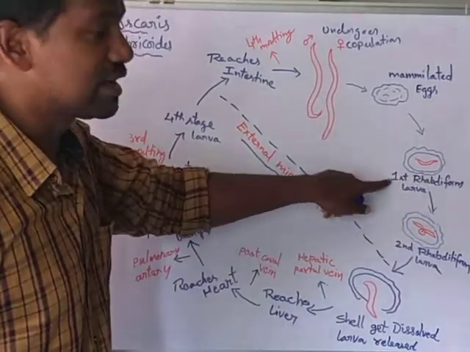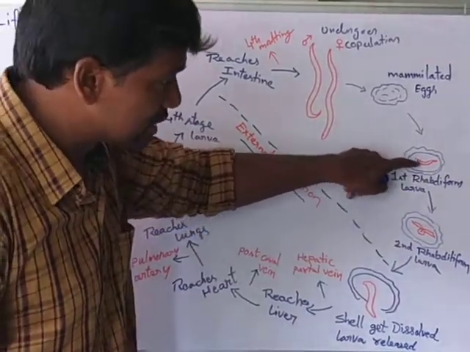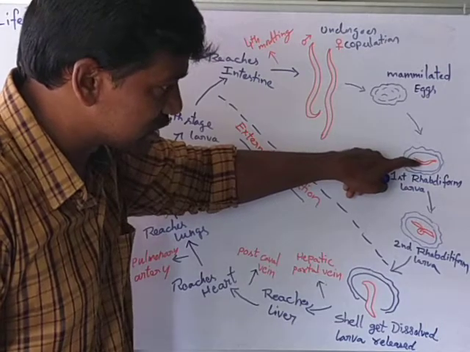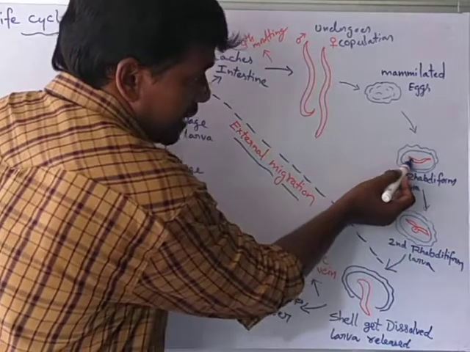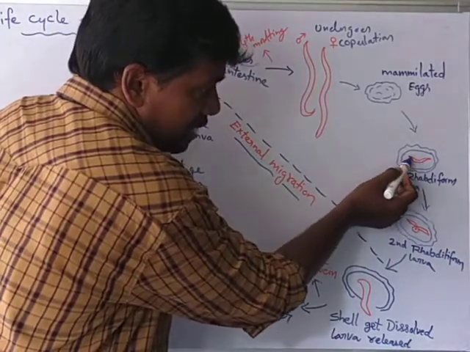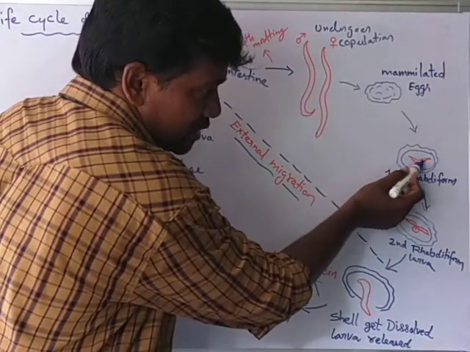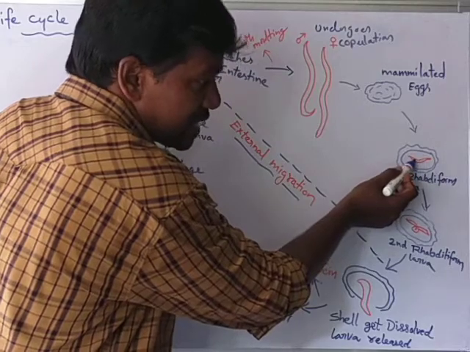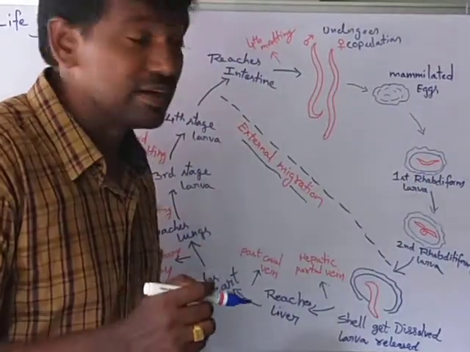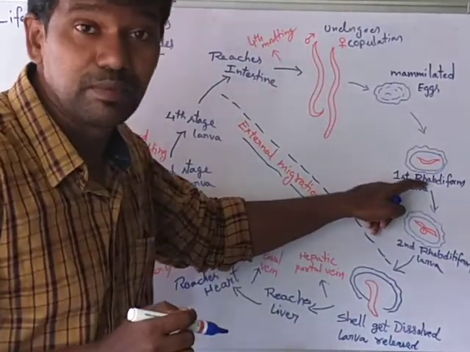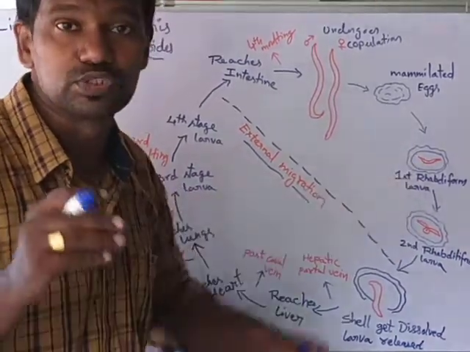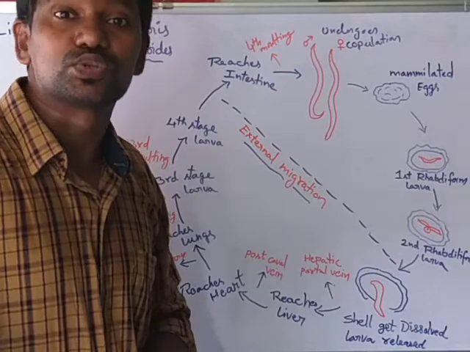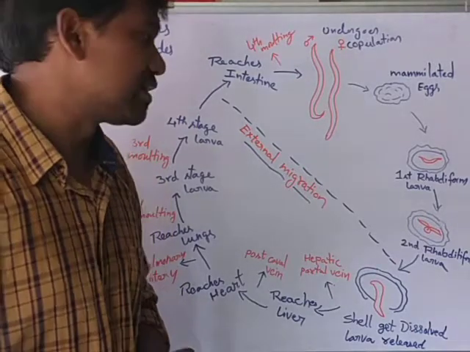So this is the first larval stage. This red structure present inside the egg is called the rhabditiform larva. The name is rhabditiform larva. So the first rhabditiform larva is produced in the moist soil, inside the egg.